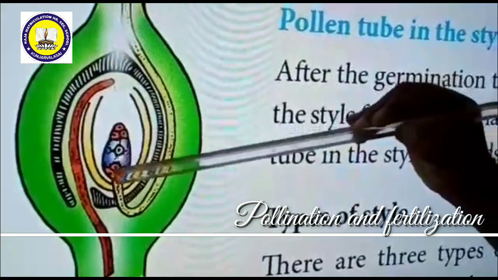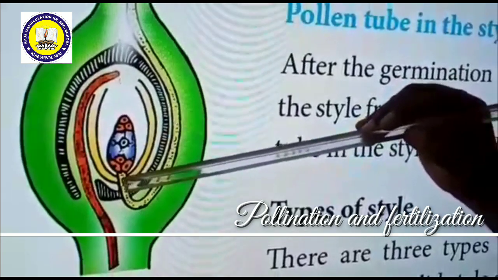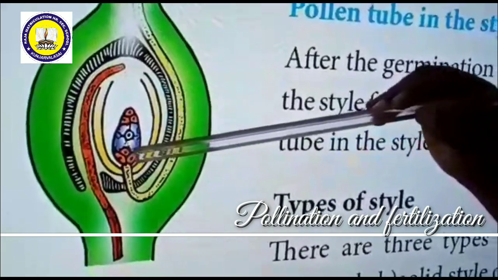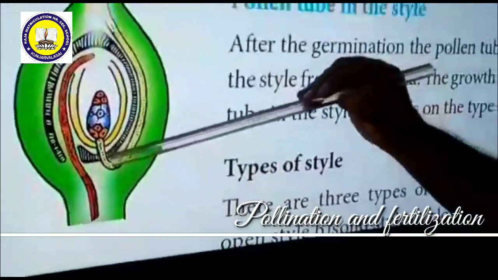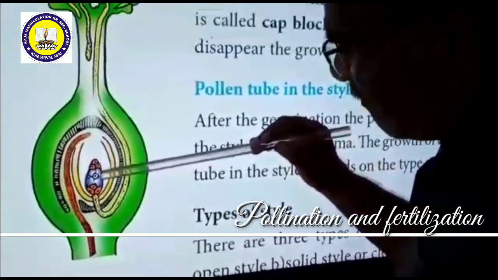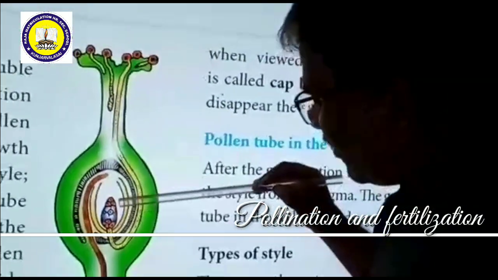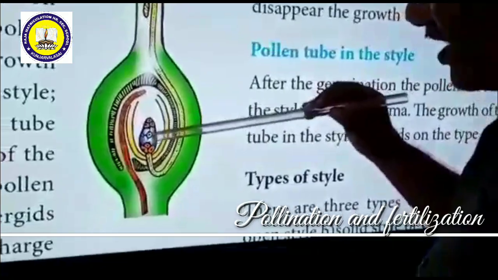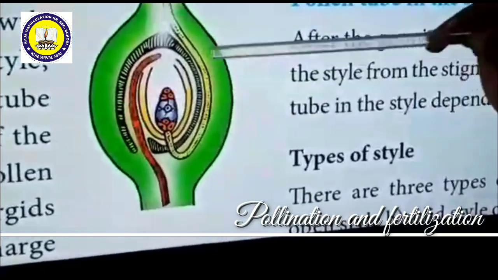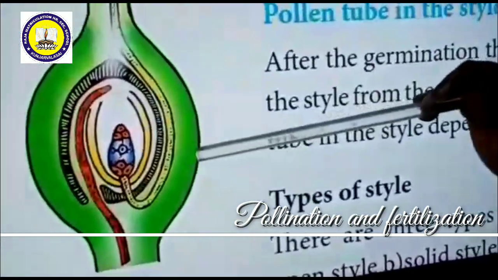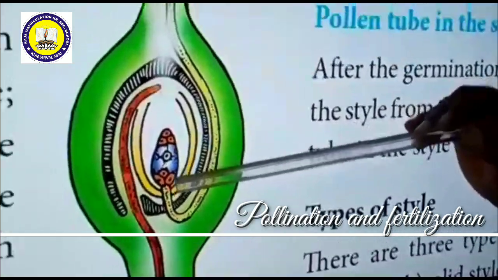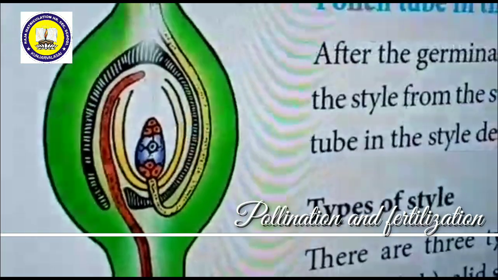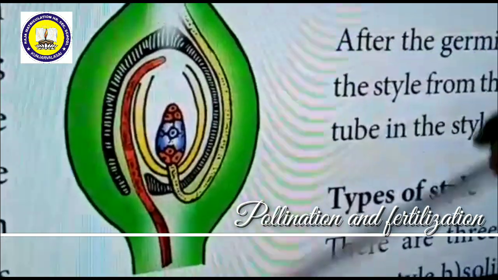So there are two fertilizations that take place. One is the male gamete with the egg, forming syngamy. The second male gamete fuses with the polar nuclei, so this is the second fertilization. This is called double fertilization. This is a unique feature of angiosperms. Triple fusion and double fertilization take place only in angiospermic plants.